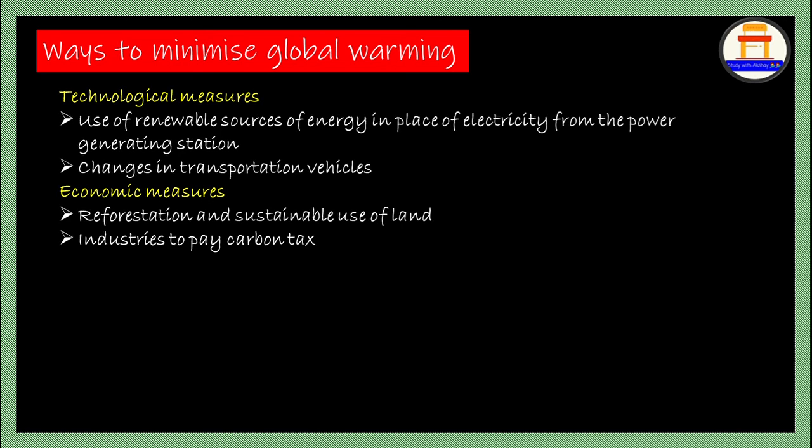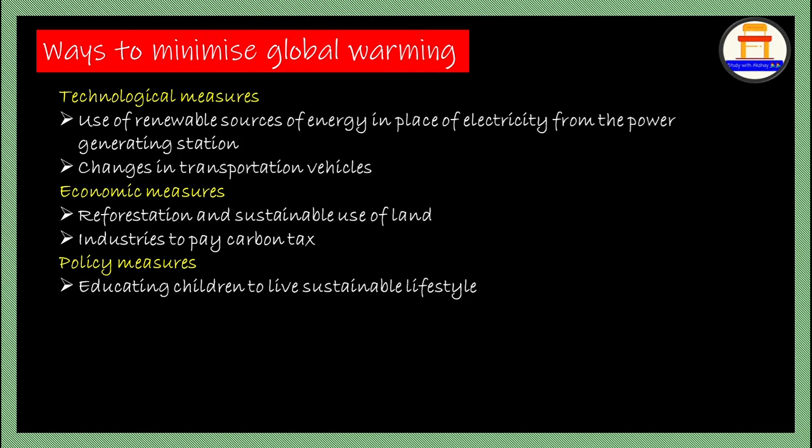Next, policy measures. Educating children to live a sustainable lifestyle. As I am educating you people on what all is to be done in order to reduce global warming, the same thing is the policy measure we are taking. You can remember this. At Study with Akshay, Akshay is teaching you how to reduce global warming, to save the atmosphere, to save the depletion of ozone. I am teaching over here, so you can make this as one point and write in your examination as educating children to live a sustainable lifestyle.